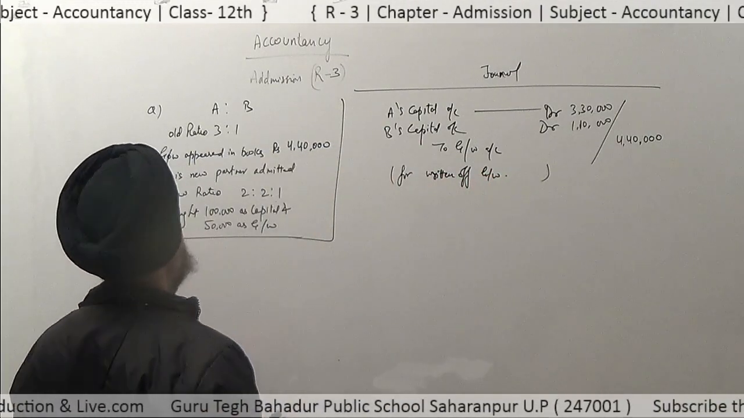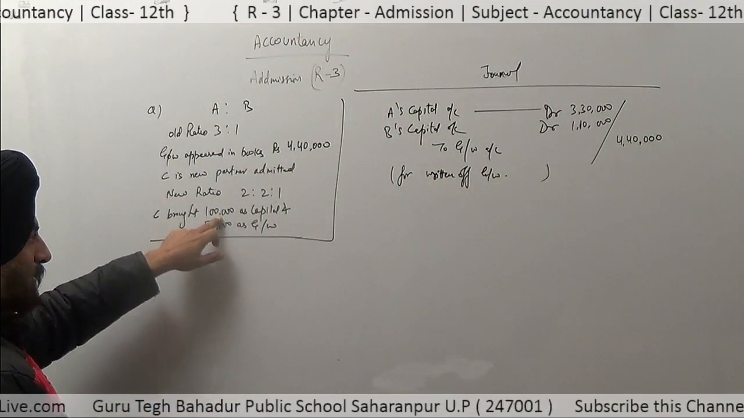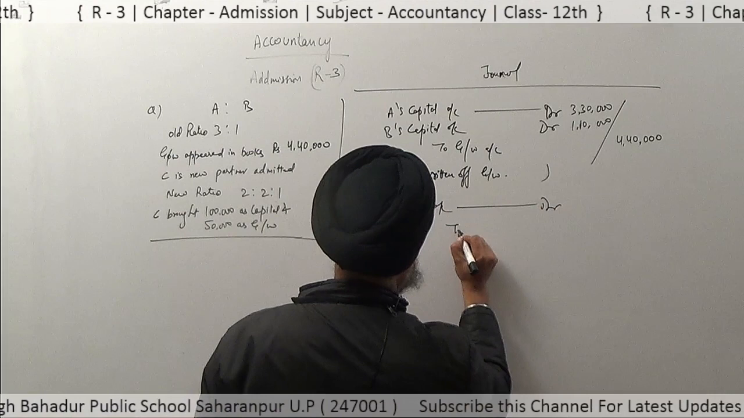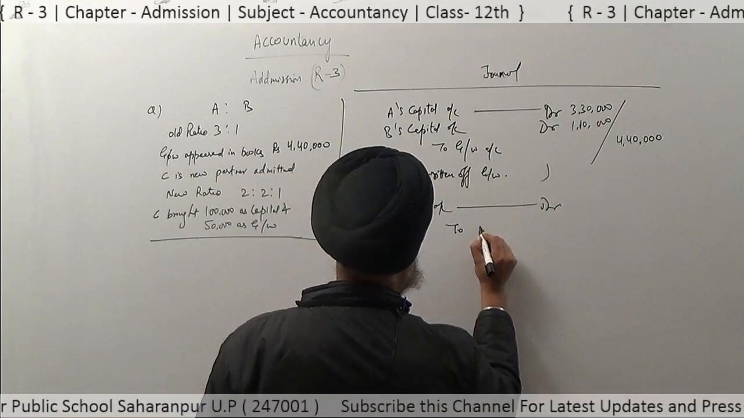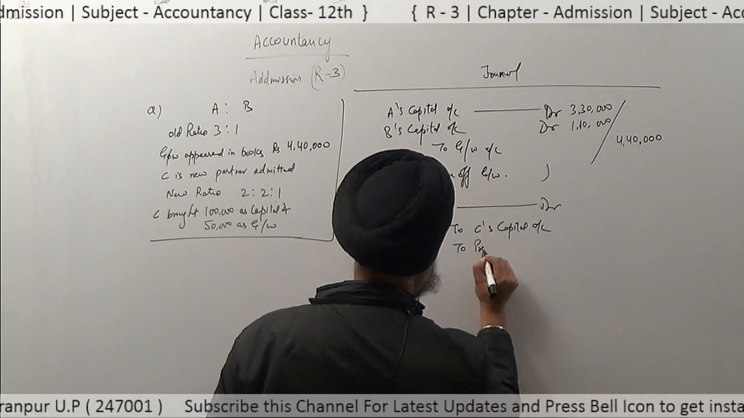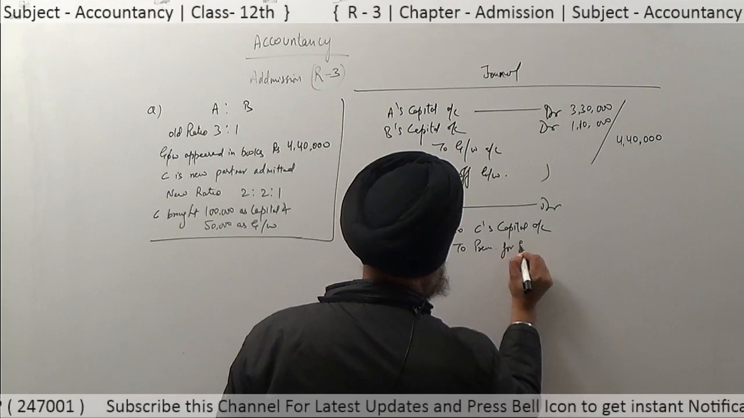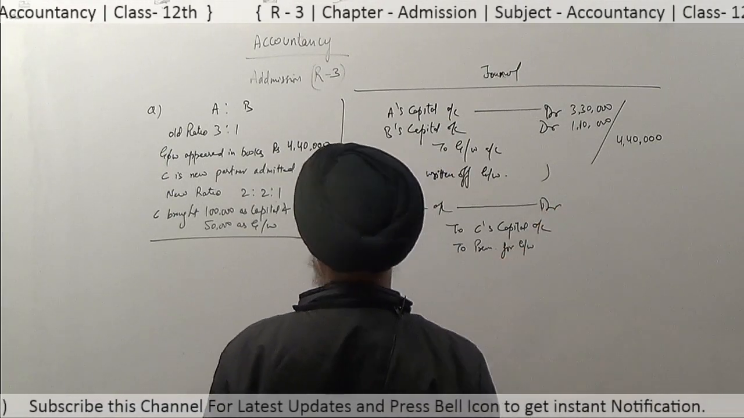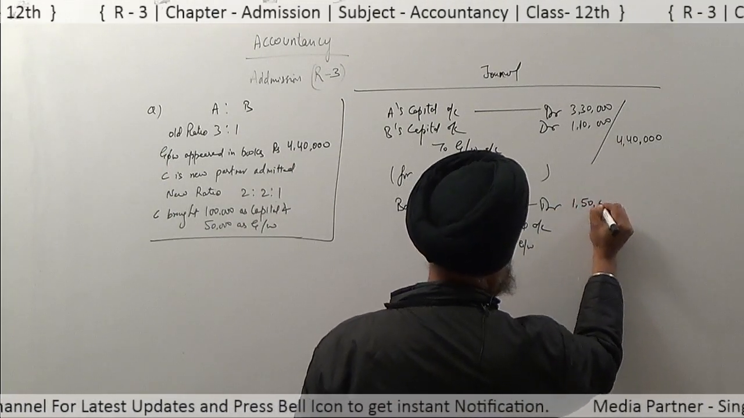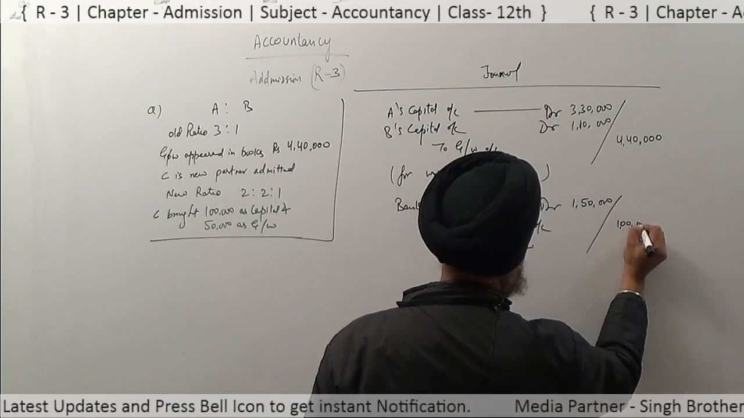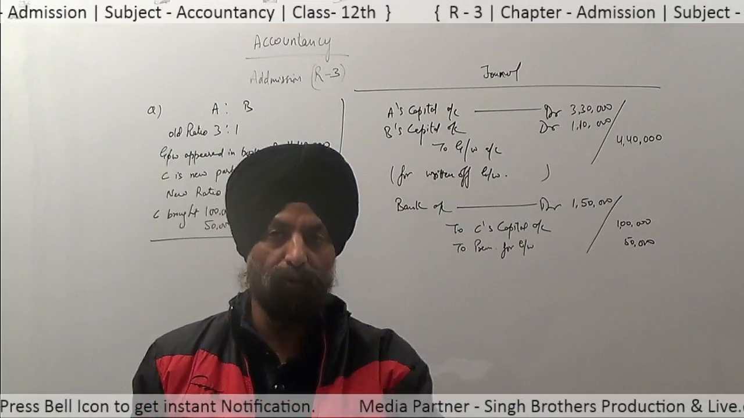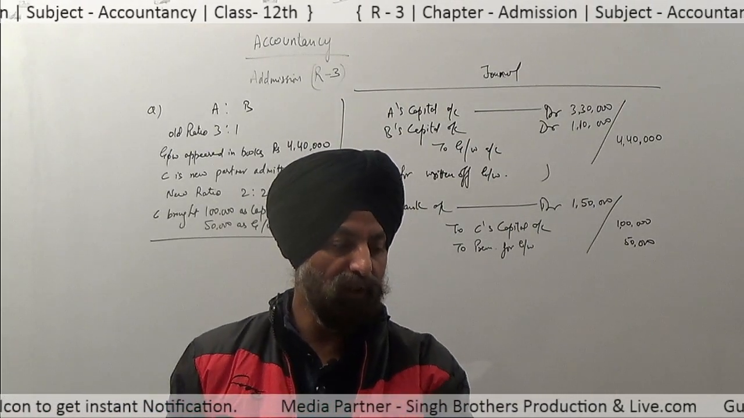Now the next entry. C brought rupees 1 lakh as his capital, so bank account debit, to C's capital, to premium for goodwill which he brings along with the capital. Total amount he brings is 1,50,000: 1 lakh for his capital and 50,000 for goodwill. Now this premium for goodwill will be divided among the old partners in their gain sacrifice ratio.